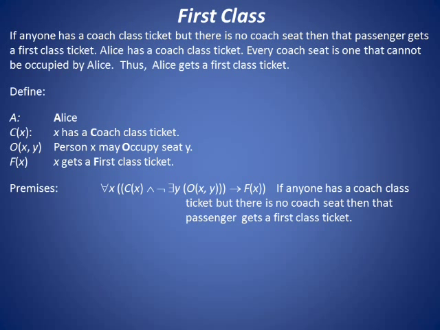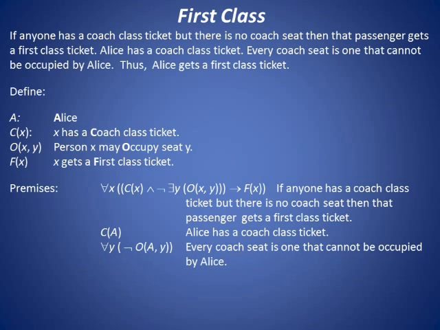If anyone has a coach class ticket, but there is no coach seat, then that passenger gets a first class ticket. C of A, Alice has a coach class ticket. For all Y, not O of A and Y, every coach seat is one that cannot be occupied by Alice. The conclusion we seek is F of A. Alice gets a first class ticket.